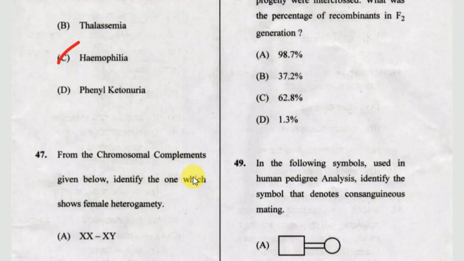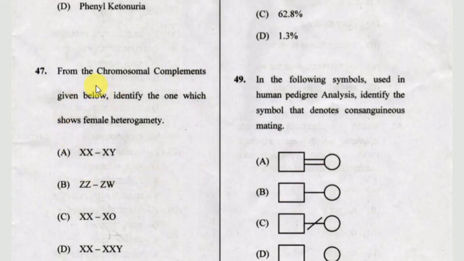Okay. Next one. From the chromosomal complements given below, identify the one which shows female heterogamety. Okay, take a screenshot of this, guys. Okay, 47 is option B.